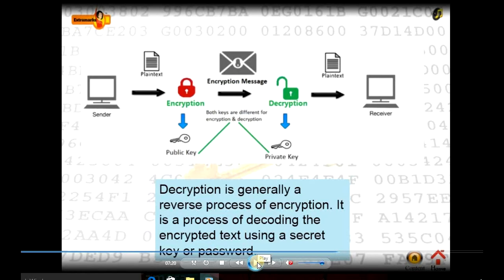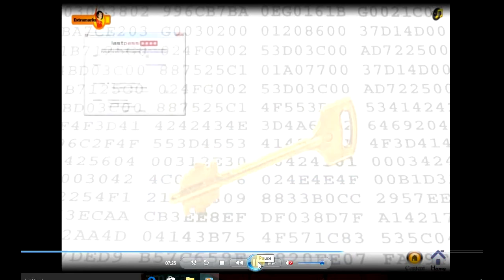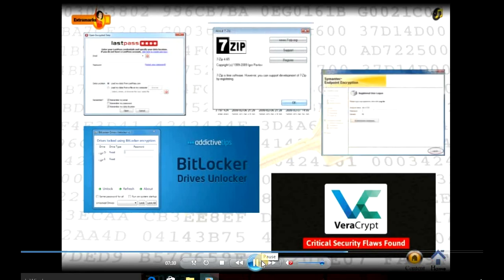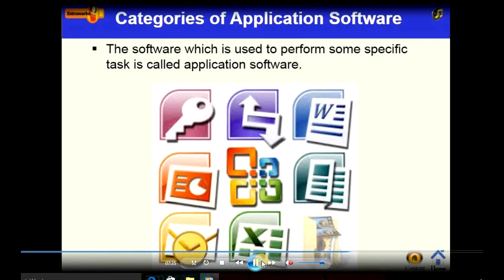So encryption is used to convert the data into codes, and decryption is to open or decode that encrypted text by using a secret key or password. Now some of the software: LastPass, BitLocker, 7-Zip, VeraCrypt. These are the software.